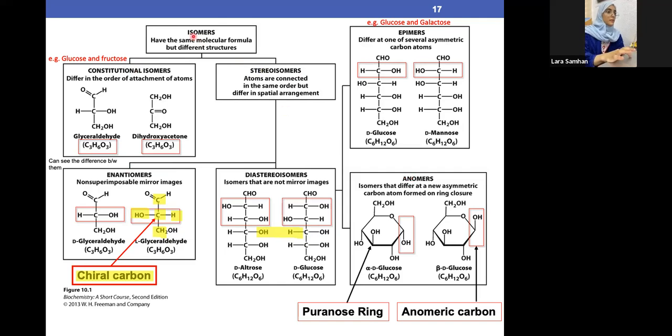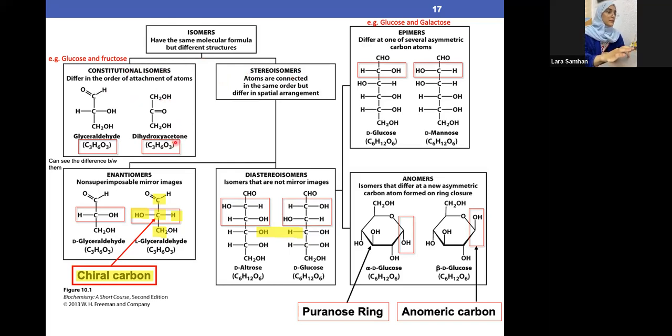Let's divide them one by one. We start off with the isomers. What are isomers? They are basically the exact same molecular formula with different structures. They have different structures in space, either as constitutional isomers or as stereoisomers.